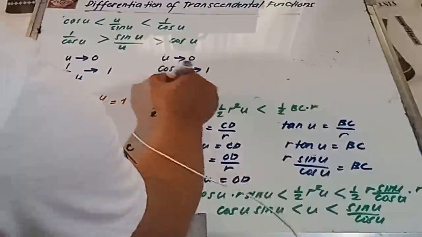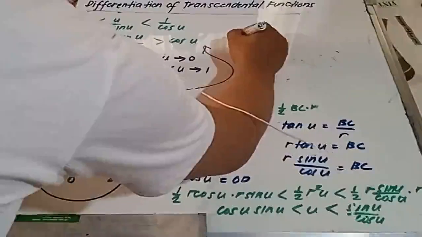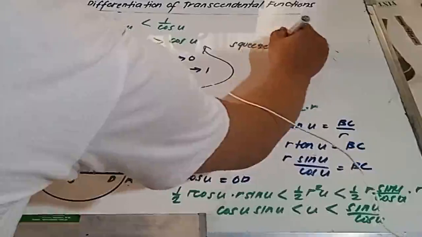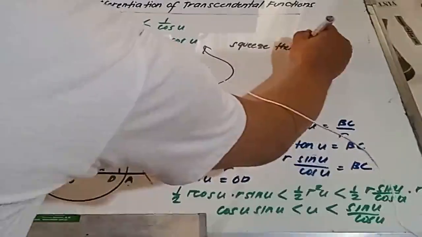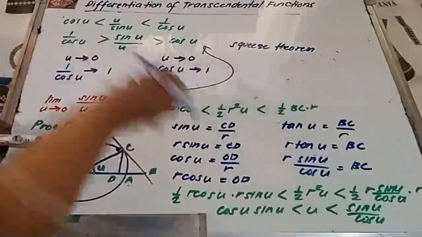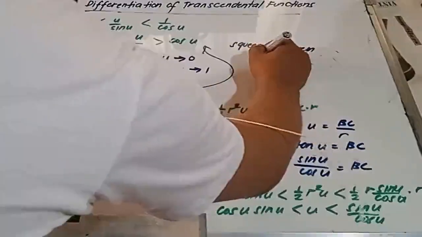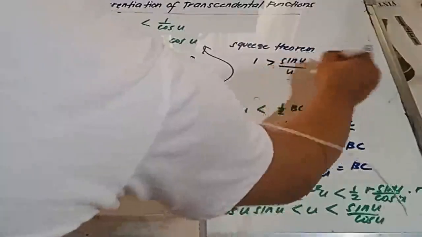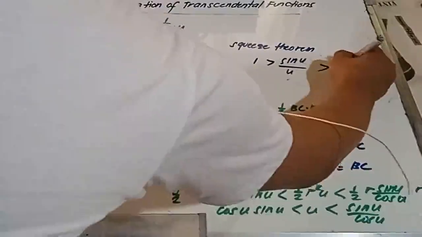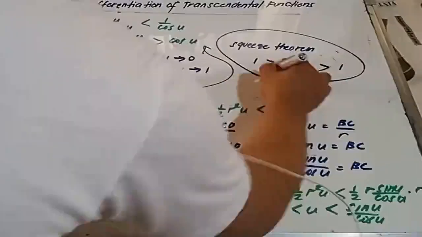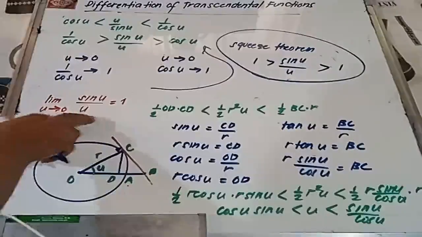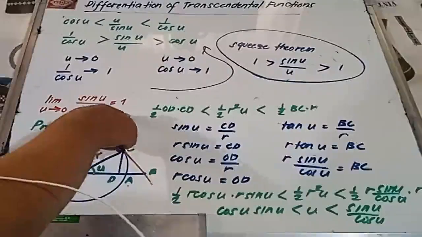And this is what we call the squeeze theorem. Kasi pag isa-substitute natin yon, that will become 1 greater than sine u over u greater than 1. Yan tinatawag nating squeeze theorem. Therefore, we can say that the limit of this function as u approaches 0 is equal to 1.